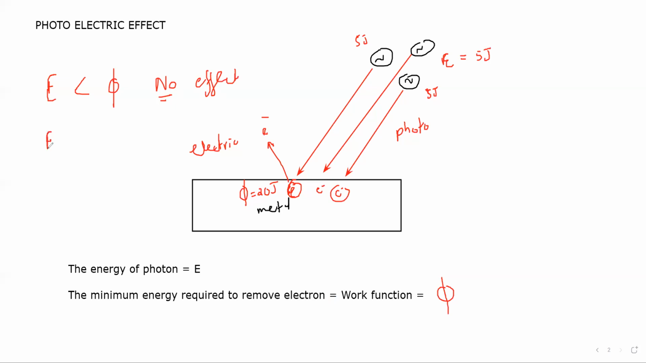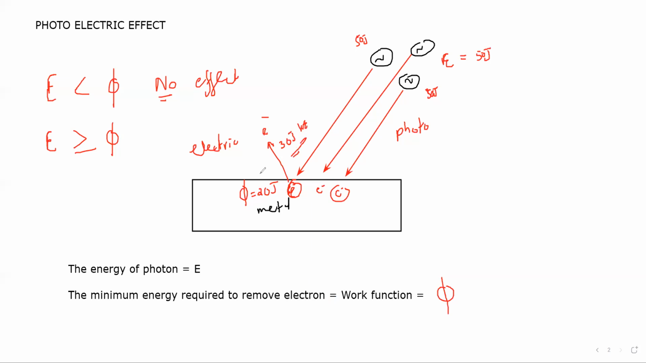But when the energy of the photon is greater than or equal to the work function, then the electron will come out. For example, if each photon has 50 joules, what will happen when one electron absorbs one photon? 20 joules it will use to come out, and the remaining 30 joules will be the kinetic energy.